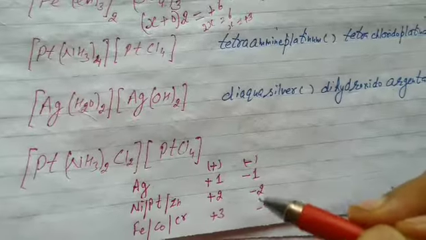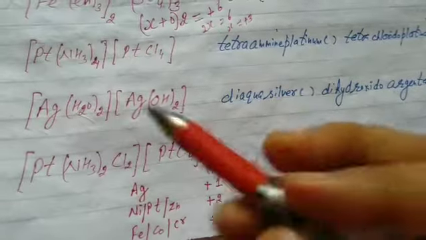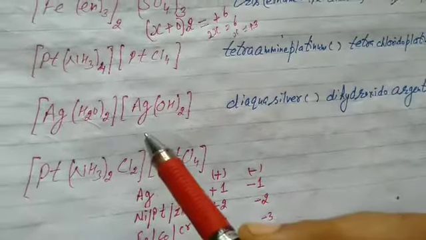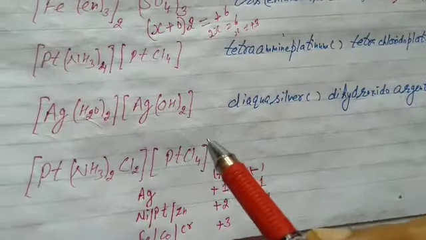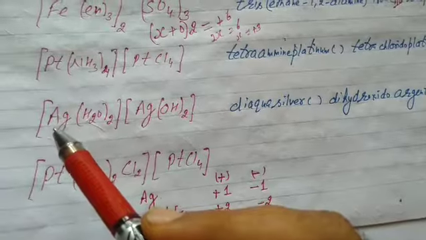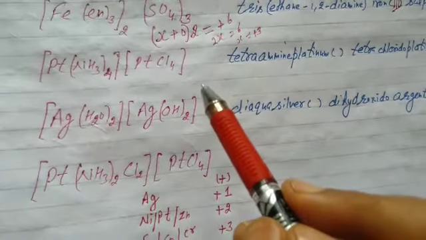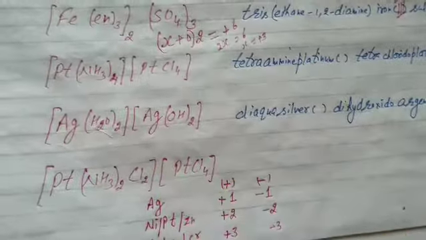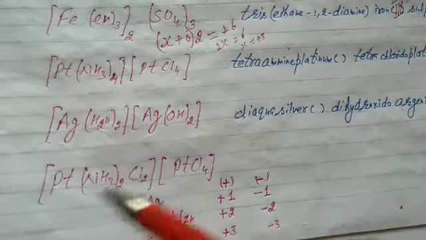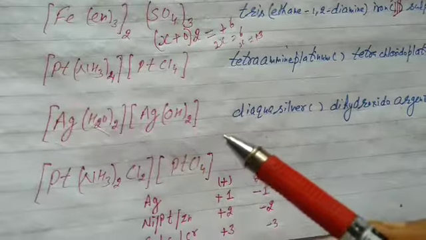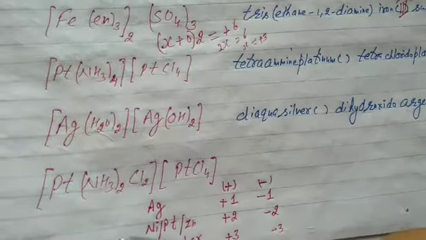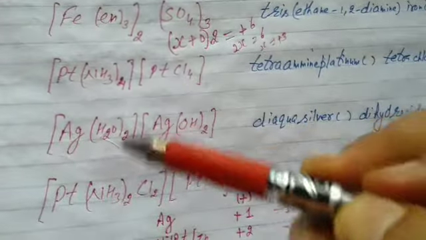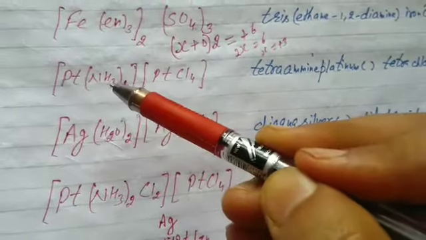Because we have to find the primary valency, we should know the net charge on the cation and anion. It is not mentioned. The metal ion is platinum, it means it carries 2 positive, vice versa 2 negative. If the metal ion is silver, it's clear it carries positive and negative. Again platinum, 2 positive, 2 negative. If it's iron or cobalt, cation part 3 positive, anion part 3 negative. And if you forget, then that's again a second short trick. What is the coordination number, students? 4.